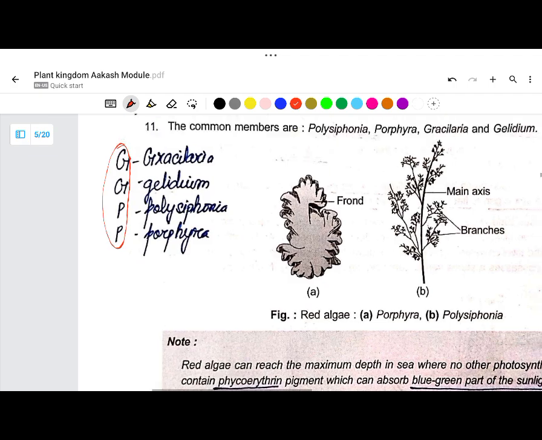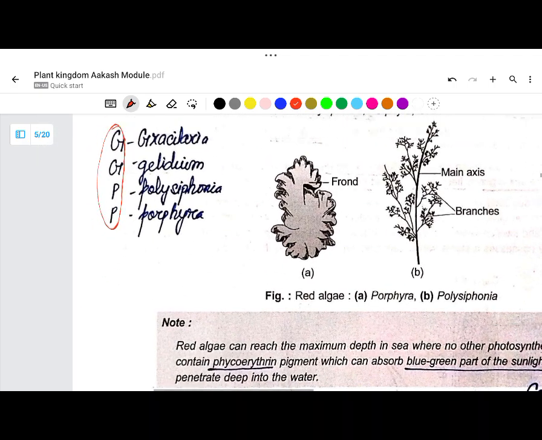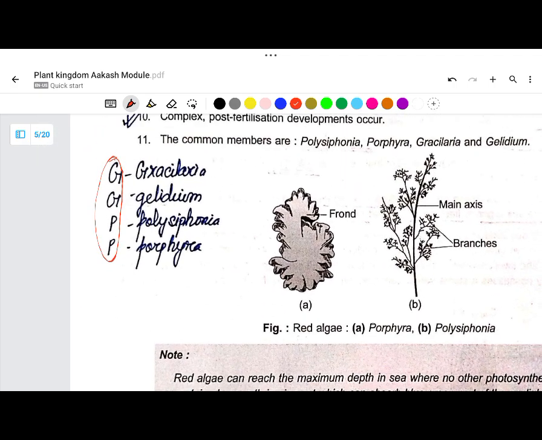So the example for Rhodophyceae, or the red algae, is GGPP. What does GGPP stand for? GGPP stands for Golgappe, Pani Puri. G for Gracilaria, G for Gelidium, P for Polysiphonia, P for Porphyra.